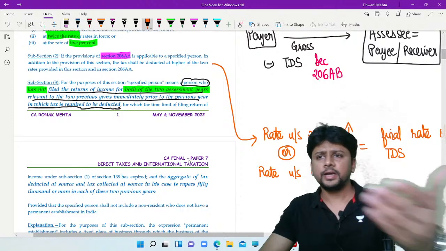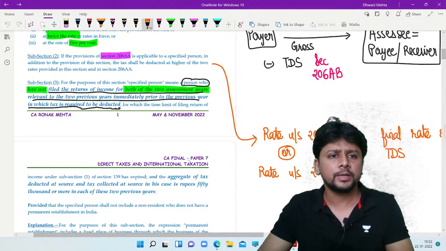Subsection 3. We didn't read it fully. I'll just read it once so that we can interpret that properly.